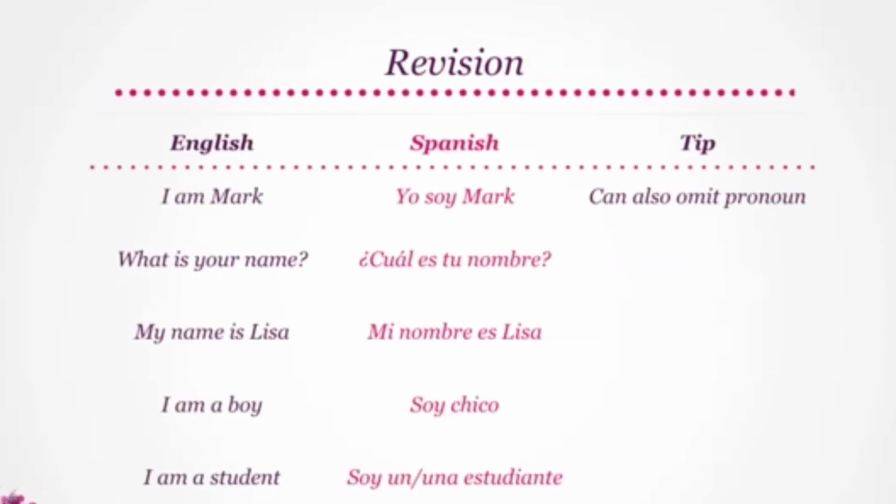Here are the phrases we went over the last time. I am Mark becomes yo soy Mark. My name is Mark translates to mi nombre es Mark. I am a boy is soy un chico. I am a student becomes soy un estudiante. I'm from Chicago translates to yo soy de Chicago.